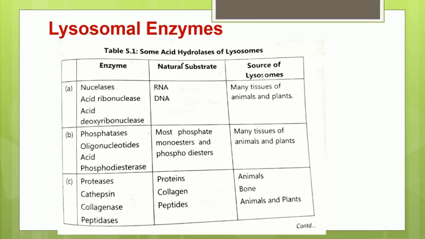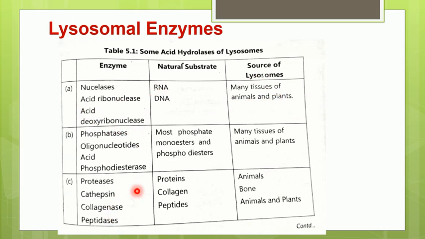So if we classify these lysosomal enzymes based on the substrate and the source, we can study from this table. The nucleases: what is the role of nucleases? They will break down the DNA and RNA. From nucleases, the important enzymes are acid ribonuclease and acid deoxyribonuclease. Acid ribonuclease will break down RNA and acid deoxyribonuclease will break down the DNA. What is the source? These enzymes are present in the lysosomes of various plants and animals.